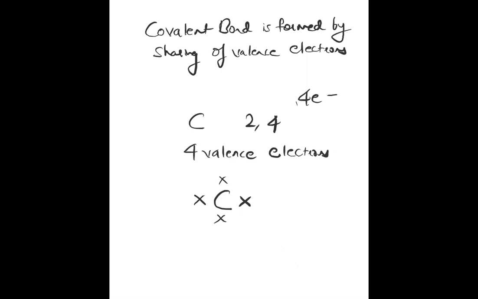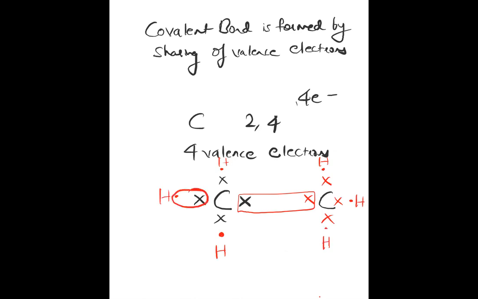Sometimes there are 2 carbons near each other. This carbon also has 4 electrons. So what can be done is these 2 carbons will share one valence electron with each other, and the remaining valencies will be satisfied by hydrogen, which has only 1 electron and needs another electron to become stable. Now this kind of bonding will happen. This will be the shared pair of electrons.